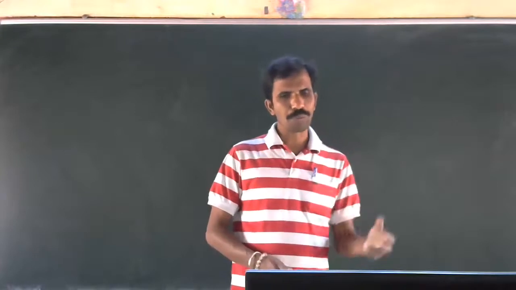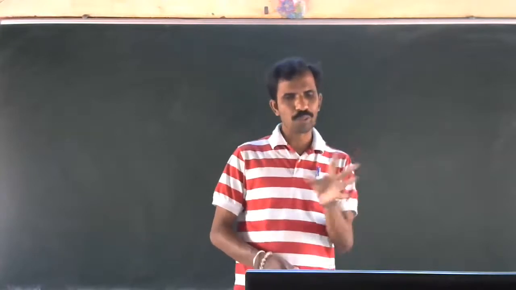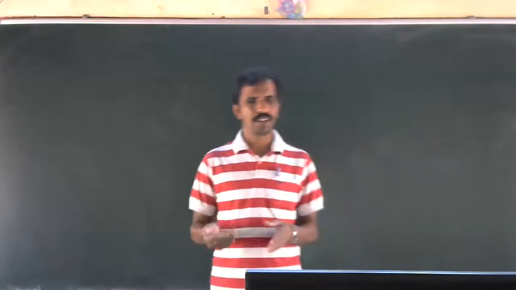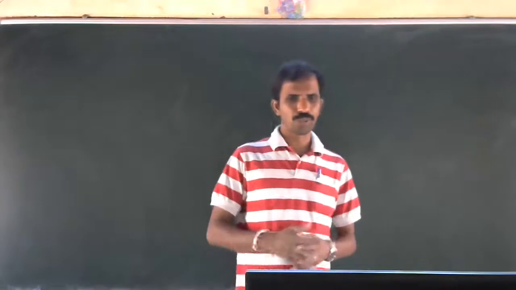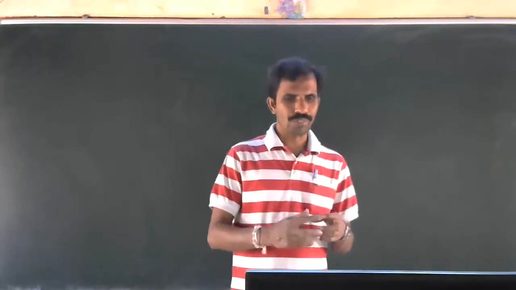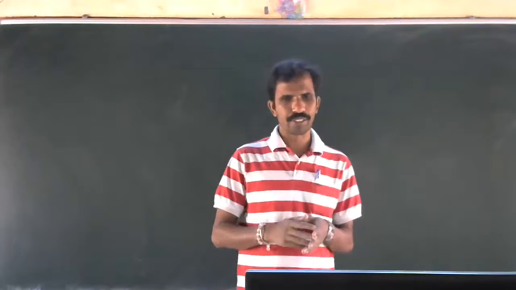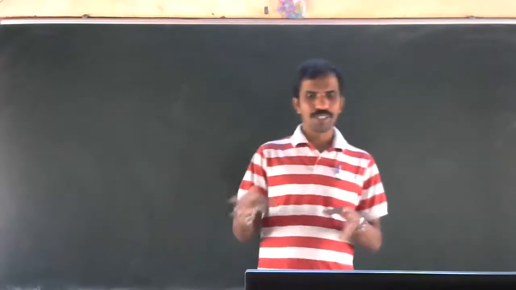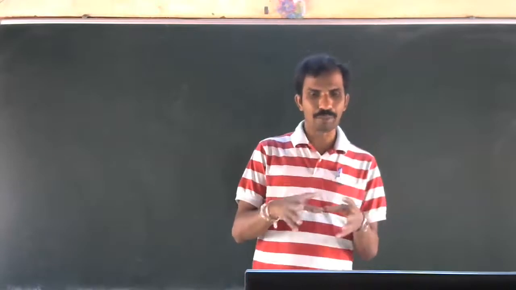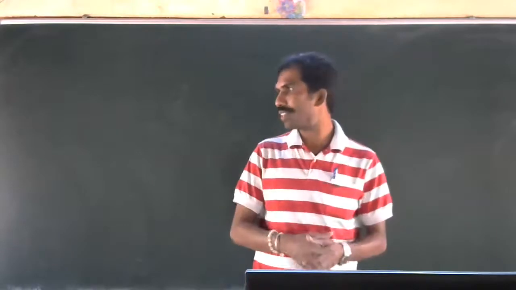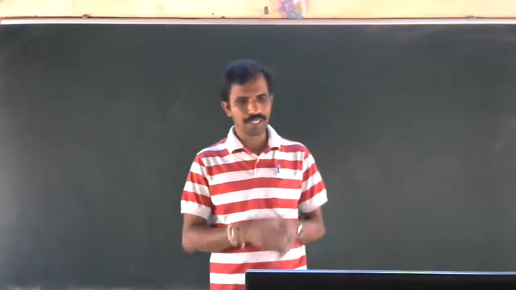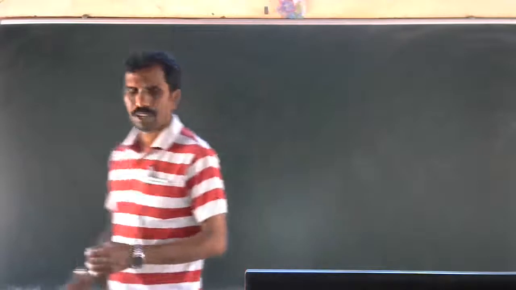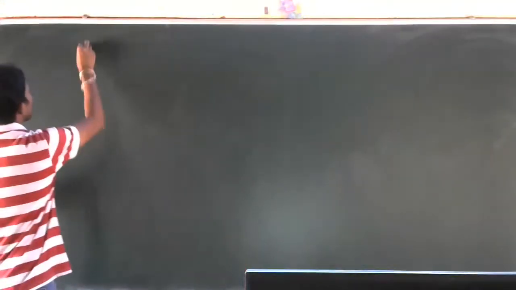So the plants which do not produce seed, that group is called pteridophytes. The plants which produce seed are again divided into two: seeds covered with a fruit and seeds not covered with a fruit. The plants in which seeds are covered with a fruit are called angiosperms. The plants with seed without a fruit are called gymnosperms. Like that we divide. In that we have already studied the multicellular algae. Today we will study about